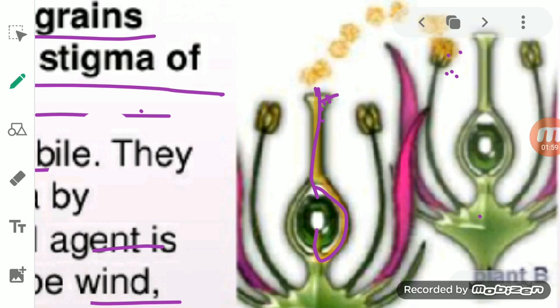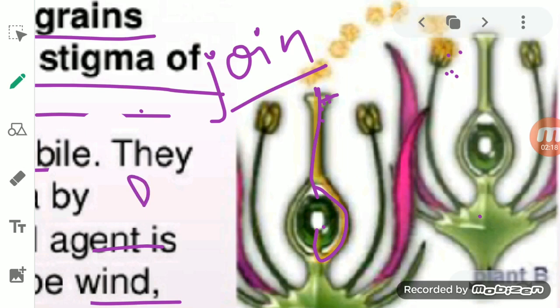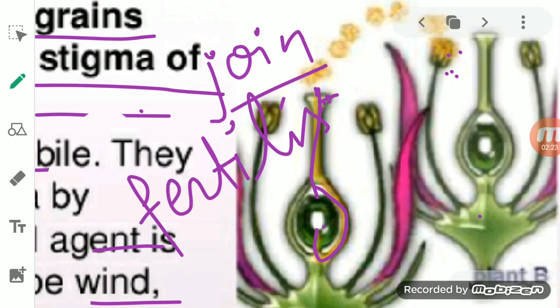In the ovary, the ovule is there, and the ovule and this pollen grain join together, and the joining of the pollen grain to the ovule is known as fertilization.